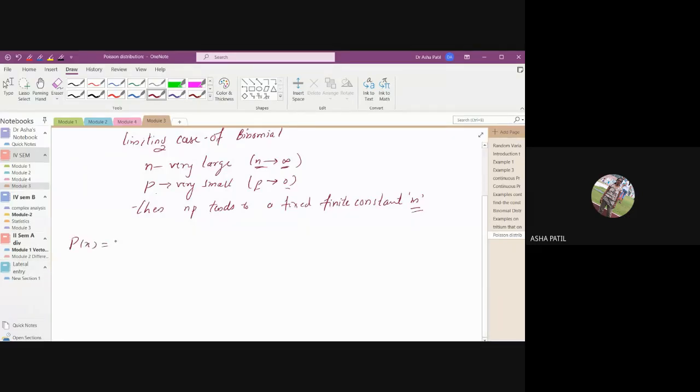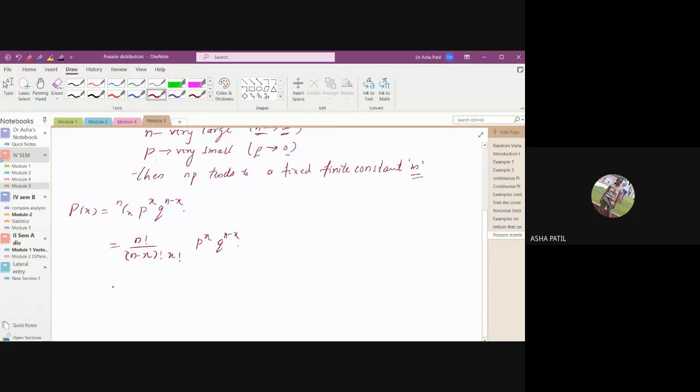Your binomial distribution function, you know, is nCx p raised to x q raised to n minus x. Here nCx means n factorial divided by n minus x factorial into x factorial. We have p raised to x q raised to n minus x. Now n factorial can be written as n into n minus 1 into n minus 2, and so on.